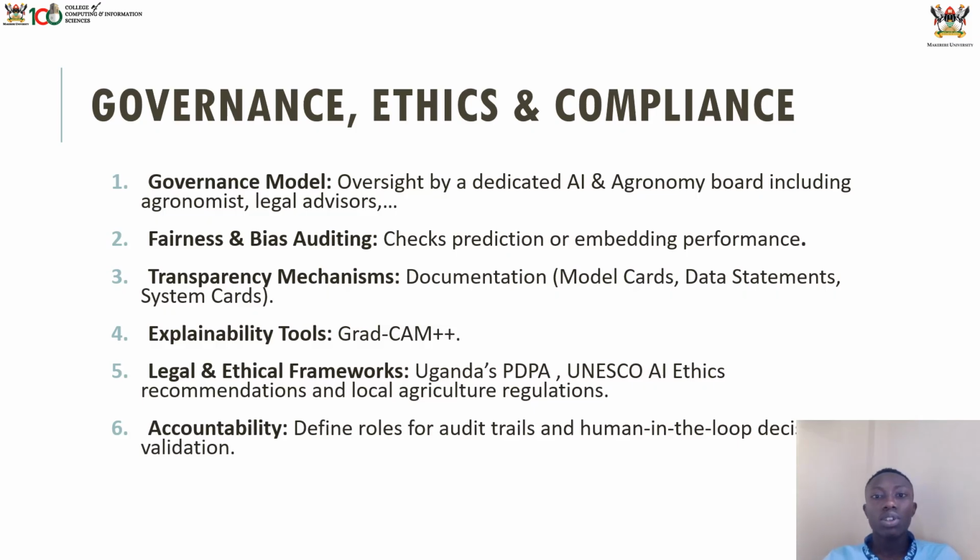And then the governance model: oversight by a dedicated AI and agronomy board, to have legal advisors and agronomists who are very good in that. And then we have fairness and bias auditing, to check the prediction or embedding performance that our model provides, and assess whether it aligns with what is actually out there. We take the reality, test our predictions, and see how fair or biased our system is, to keep training and adjusting.